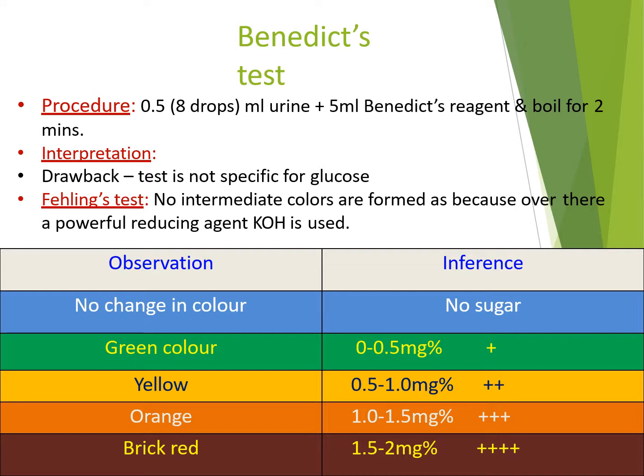Tests like Benedict's test, Barfoed's test and Fehling's test are commonly used. The reduction is much more efficient in alkaline medium than in acidic medium. And it has to be noted that the reducing property of the sugars cannot help to identify a particular sugar. This is general for all reducing sugars.